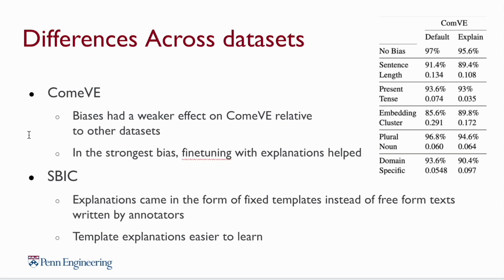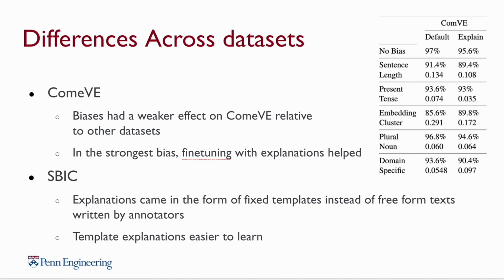With those frameworks in mind, we can also explain some potential differences across the datasets. Because we noticed that compared to Creek and ESNLI, our method performed relatively less well for ComV and SBIC. In the case of ComV, we think that this is because biases generally had a weaker effect on ComV relative to other datasets. Thus, the accuracy penalty that these models incurred from the fine-tuning was essentially overcoming the gains from out-of-distribution performance.